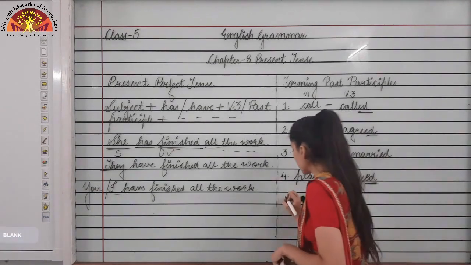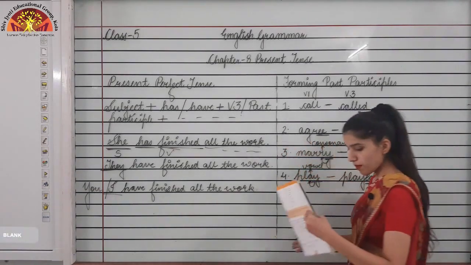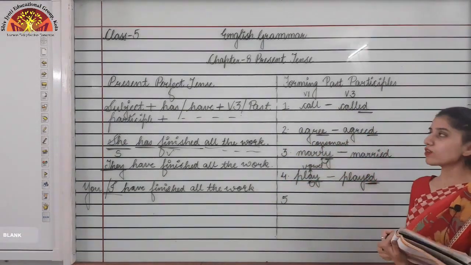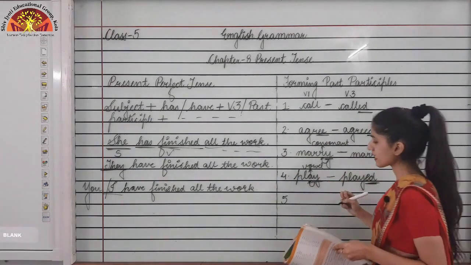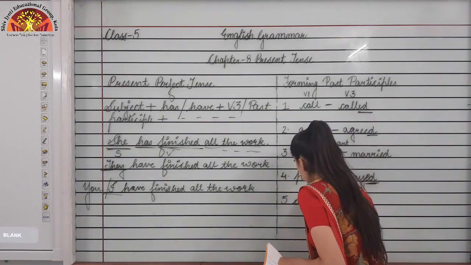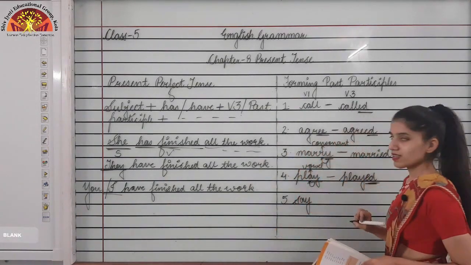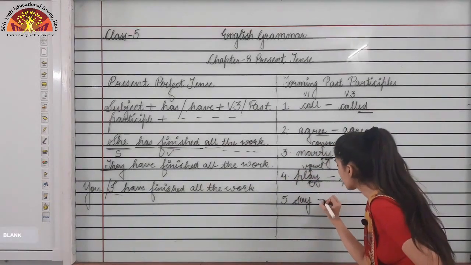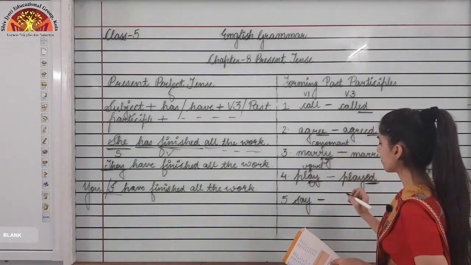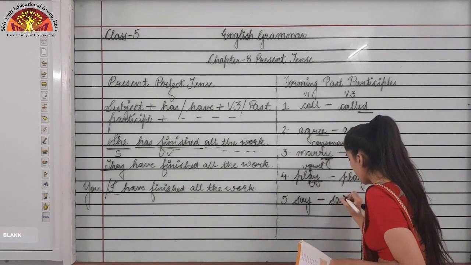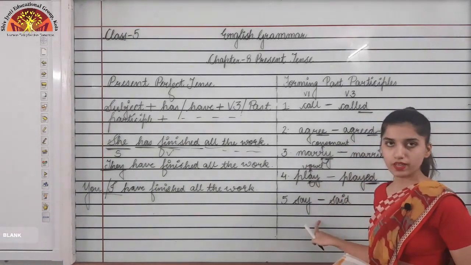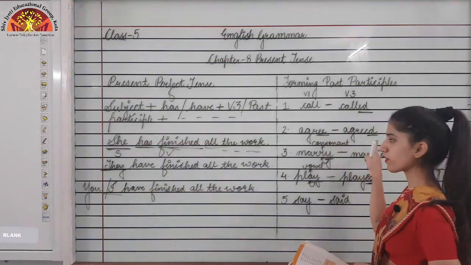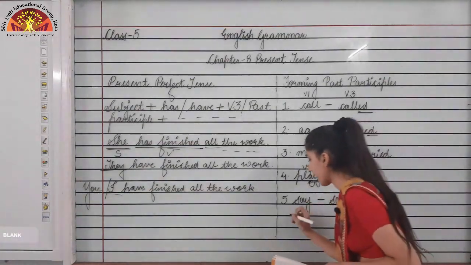Now there are some verbs that do not follow any rule to form the past participle forms of the verb. Like if I say the word say, the third form of say will be said. Am I following any kind of rule here? No, none of these rules is being followed.